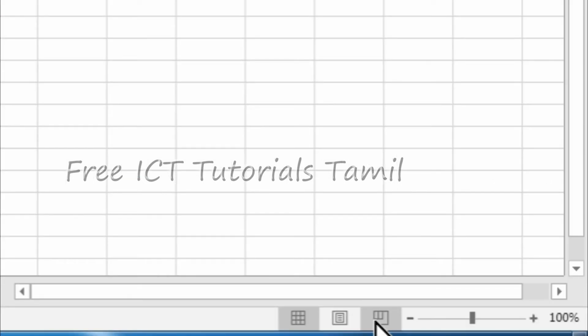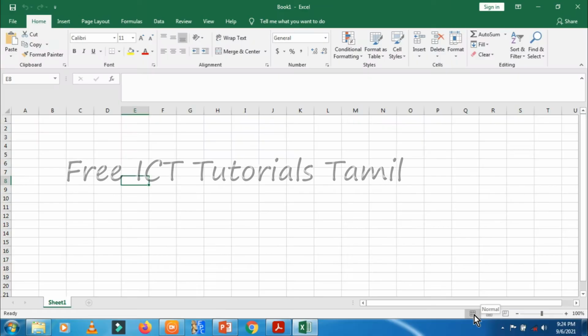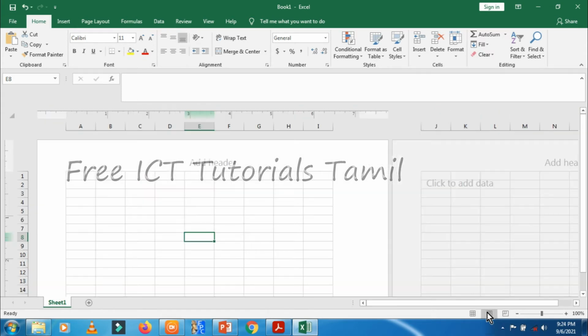This view button changes the views. Here there are 3 buttons. First one is normal. Now see, the current view is normal view. The first one. Look here, I will click the second one. The second one is page layout view. I click this button. The page view changed. You can see that.